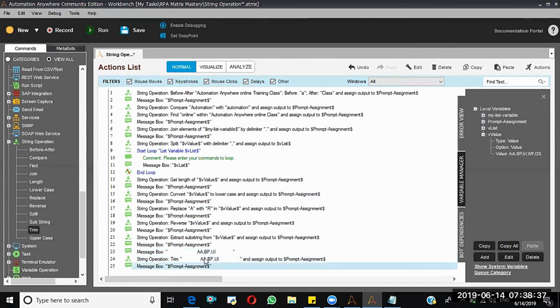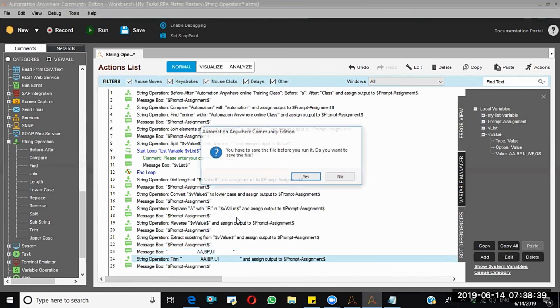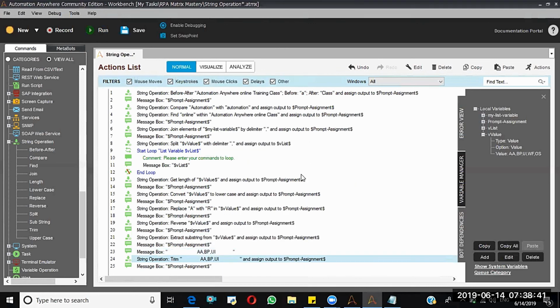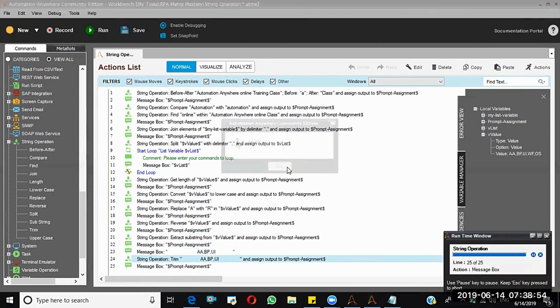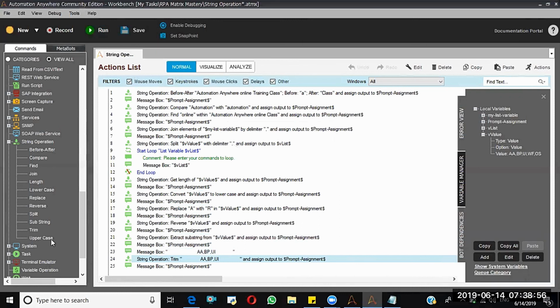Now I am going to run from this step. See, the spaces have been removed and it is giving the expected string. Like this, trim will work. And uppercase is going to help you convert lowercase characters into uppercase characters, in a similar way to lowercase. So this is about string operations.